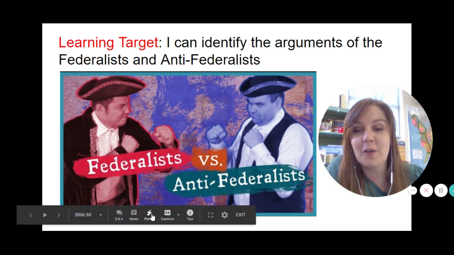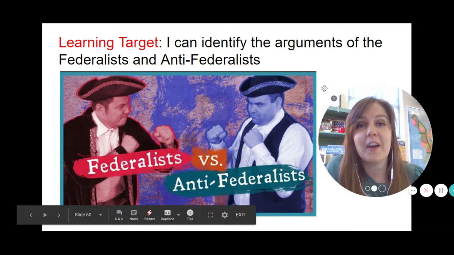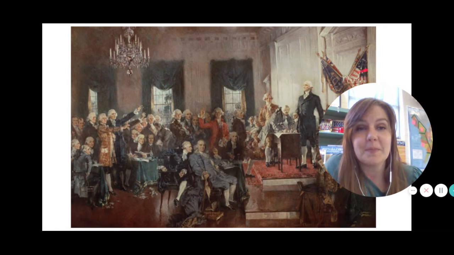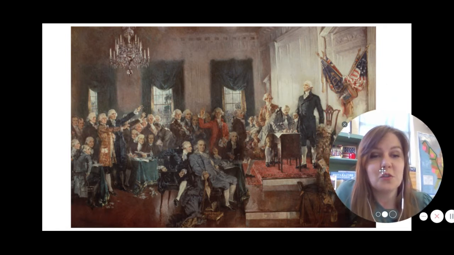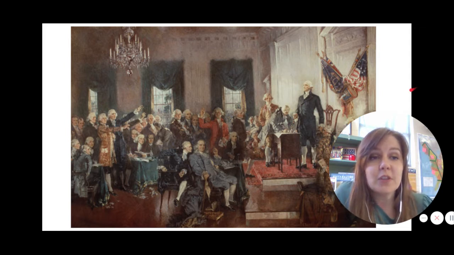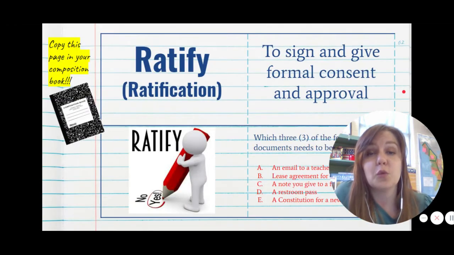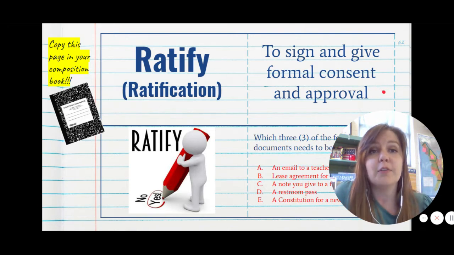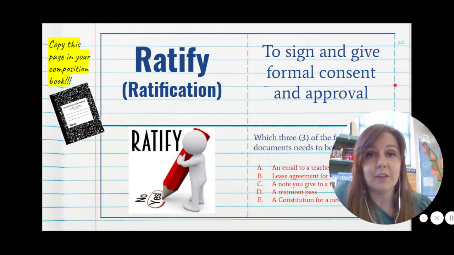Welcome to another video. Today's video is about identifying the arguments of the Federalists and the Anti-Federalists. All right, so the story between these two groups of people actually begins at the Constitutional Convention, where our Constitution was written. And after the Constitutional Convention is over, we have to go through a formal process to ratify the Constitution. What that means is that the 13 states have to sign and give formal consent and approval to the Constitution before it can become the official law of the land.